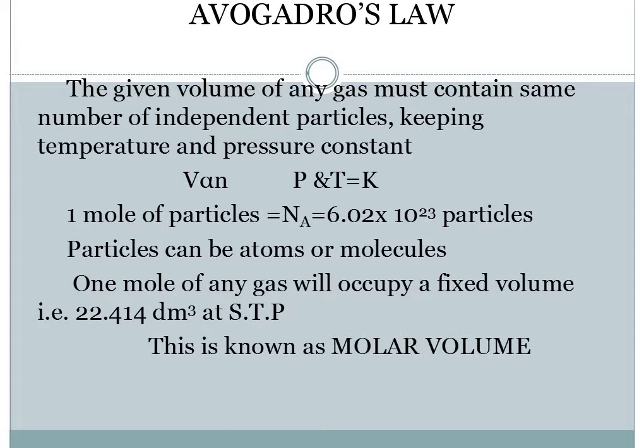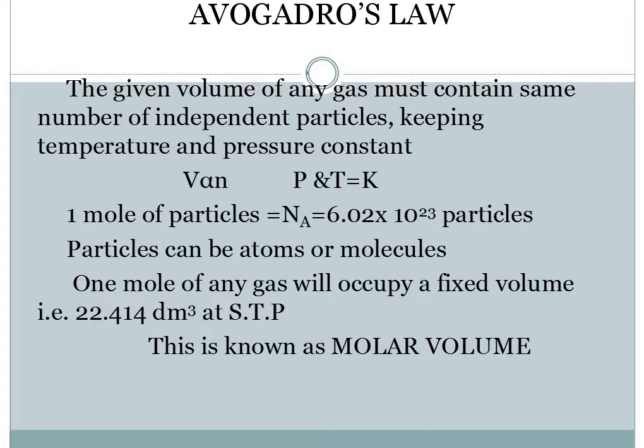So the equation is V is directly proportional to n, and what is n? It is the number of moles present. And when we are taking pressure and temperature as constant, 1 mole of a particle, which is NA, the Avogadro's number, is equal to 6.02 into 10 raised to power 23 particles.